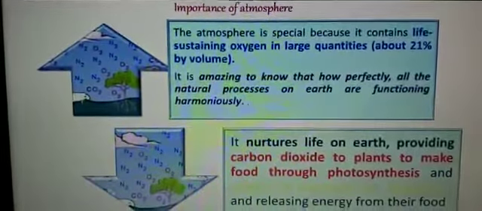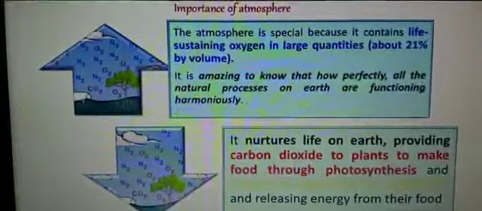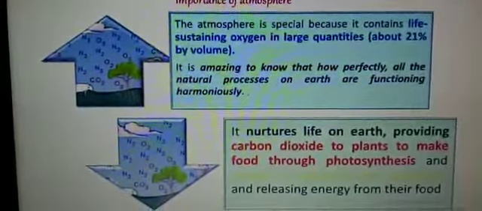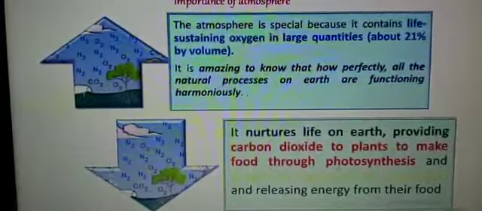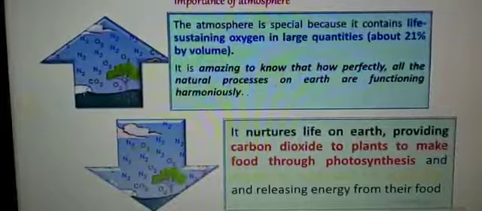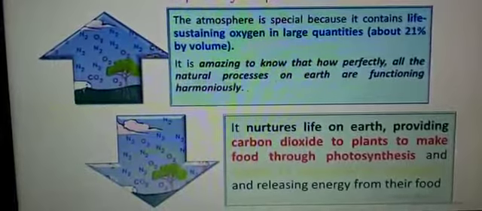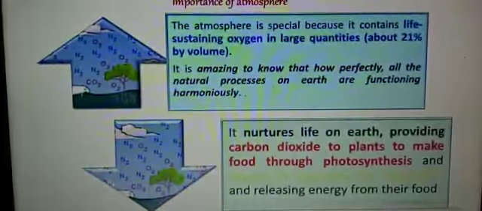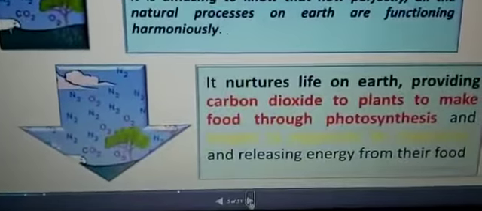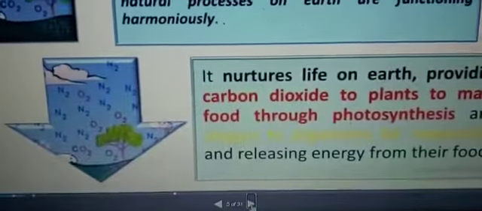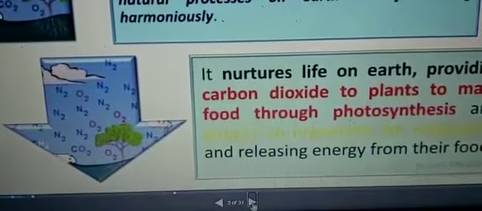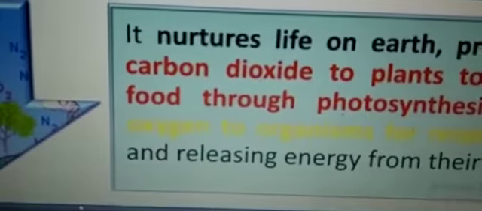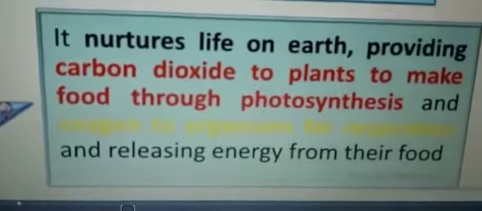And you will see how all the gases work together so that there is a perfect balance on the earth. It nurtures life on earth, providing carbon dioxide to plants to make food through photosynthesis and release energy from their food. Now during photosynthesis, you know that plants take carbon dioxide and give out oxygen, and that oxygen is used by human beings, and in return the harmful gas given by humans, carbon dioxide, is taken by the trees, making the atmosphere pure and suitable for us.